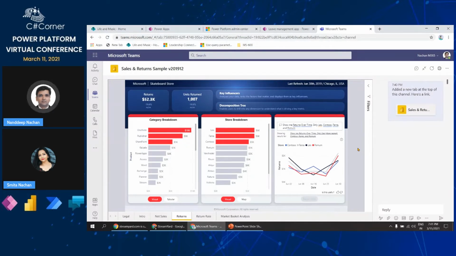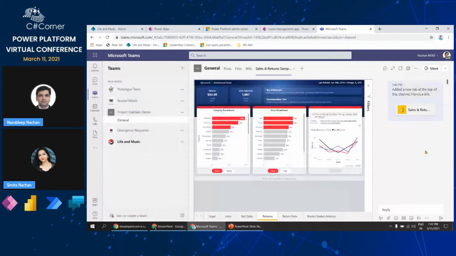Then we have this menu over here, and once you click on the menu you will find some handy features that help you copy a deep link to the tab you created and send it to your colleagues in other channels, chats, or even in an email, so they know you added a tab and can find it quickly.